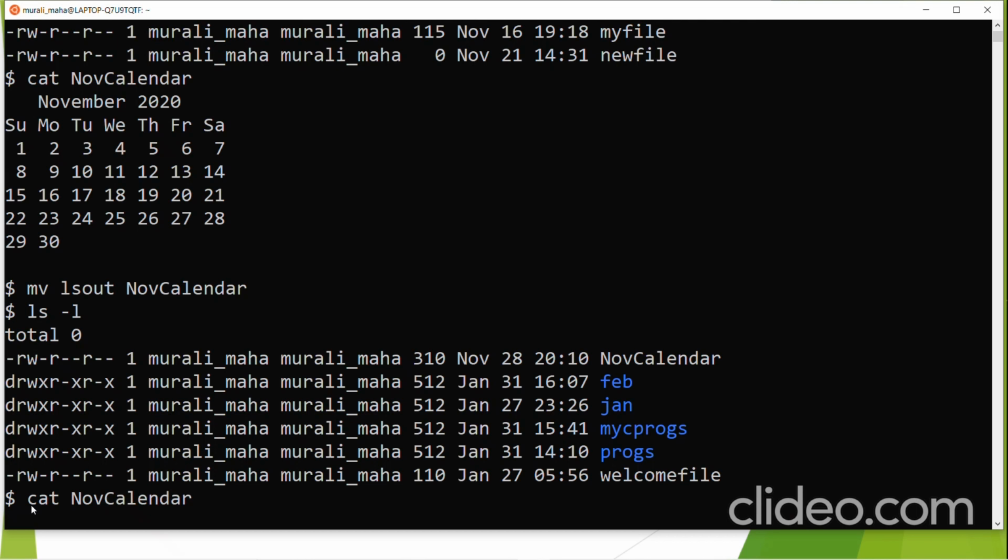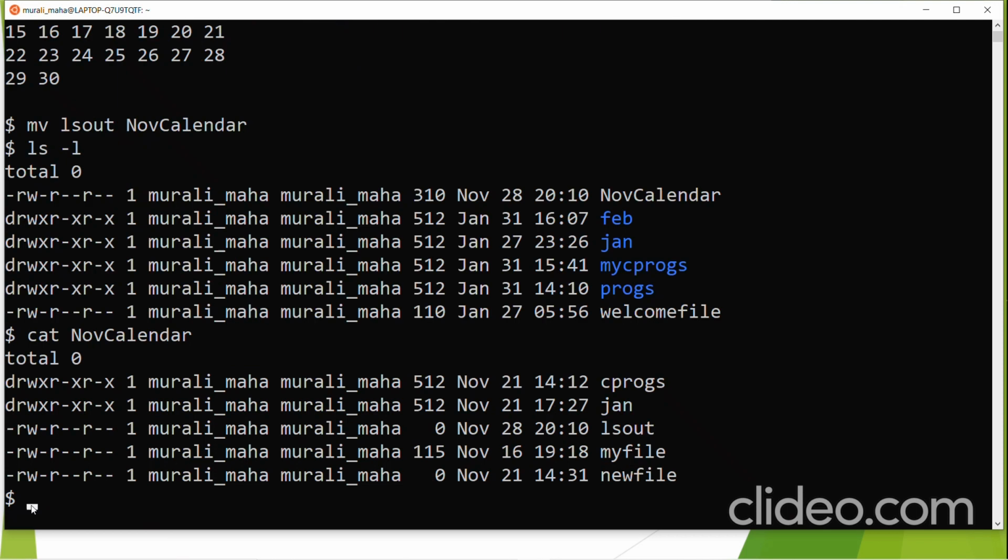So when you are renaming with the mv command, when the source file and target file are both existing files, and the target file is a non-directory file, an ordinary file, then the source file would be renamed to the target file and the target file's content would be lost. The source file's content would be there, but the source file would be renamed to the target file. So no two files can have the same name. The target file's previous contents would be lost, and it would take the contents of the source file. That's what happens when the target file is an already existing file.